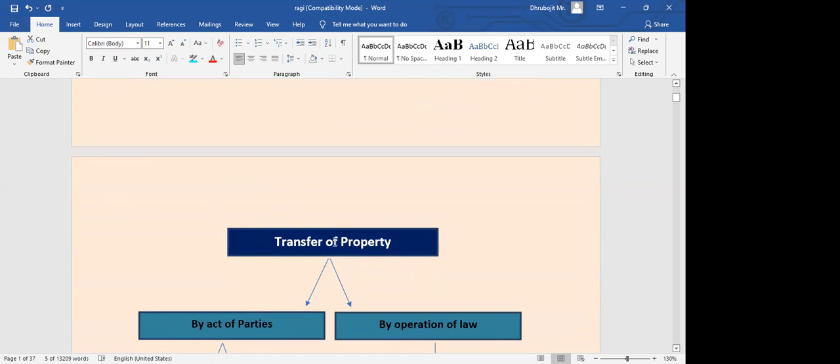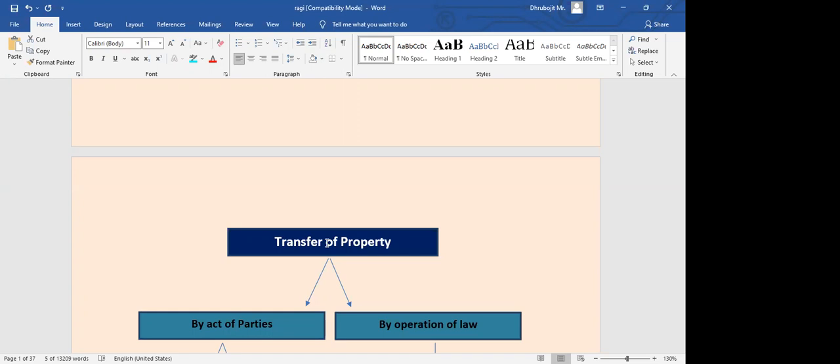Now, when we talk about property, law always approves that property should not remain with one single person. It's always good for society that property keeps moving from one person to another.